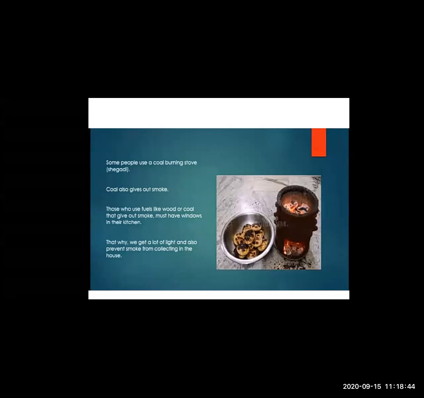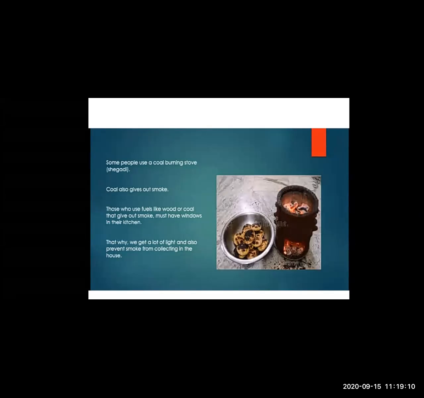Some people use a coal burning stove, a shegri. Yes, have you seen it used for making biryanis? Yes, village people mostly use shegris for making different food items. Why? Because there is no stove, cylinder, or gas available in their house. So these people use this coal burning stove to prepare their food.